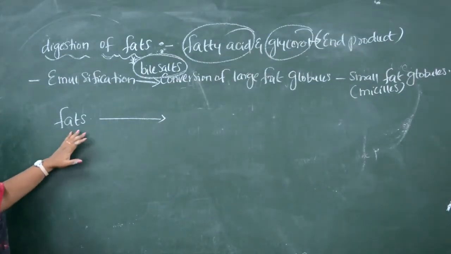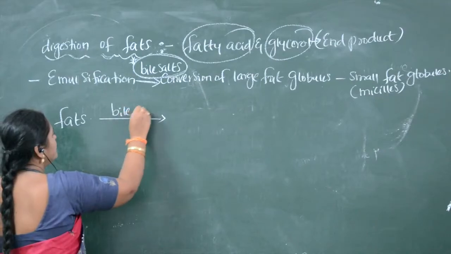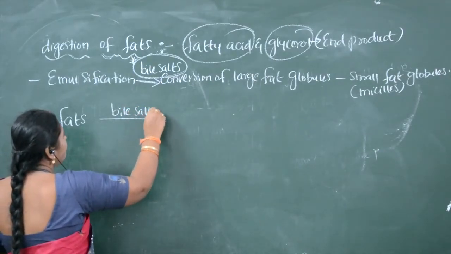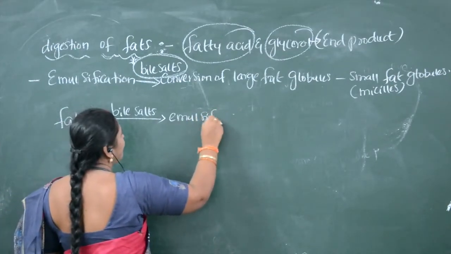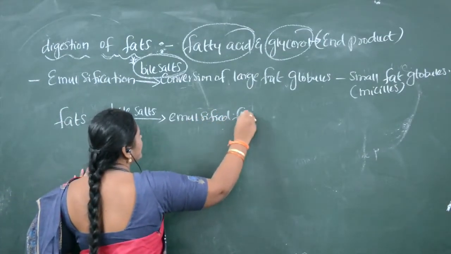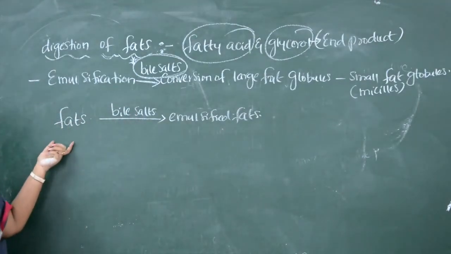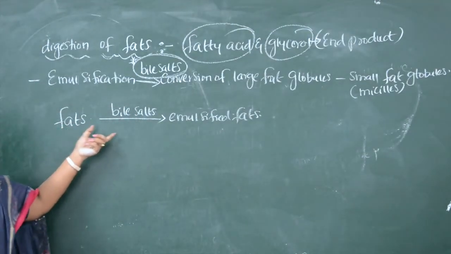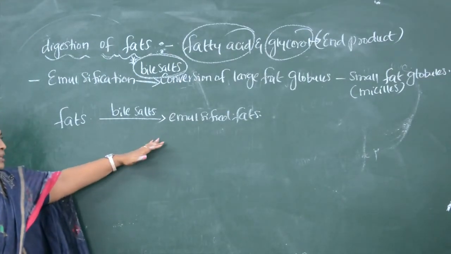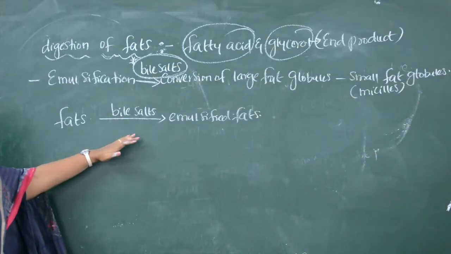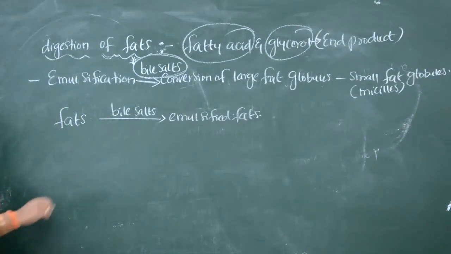So fats are emulsified by bile salts, and we call them emulsified fats. So fats present in the food particles are converted to emulsified fats by the bile salts coming from the liver.